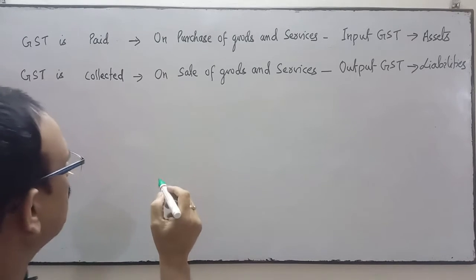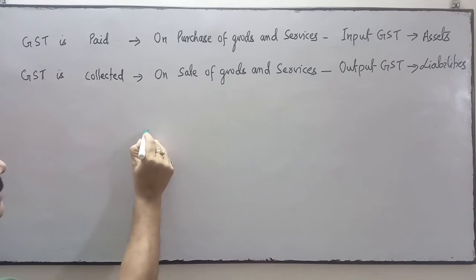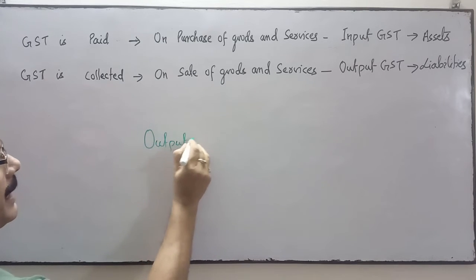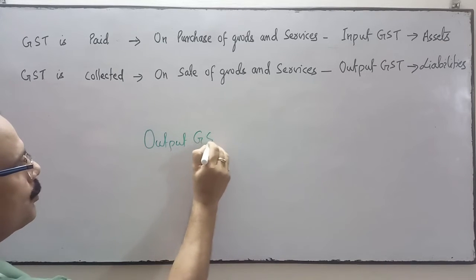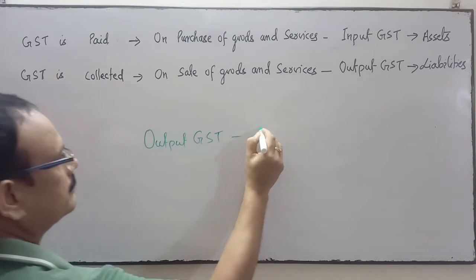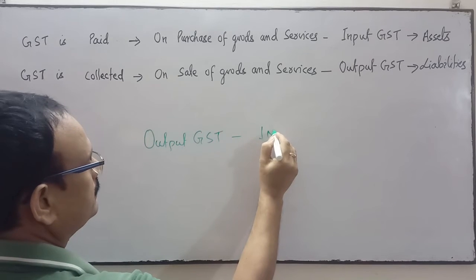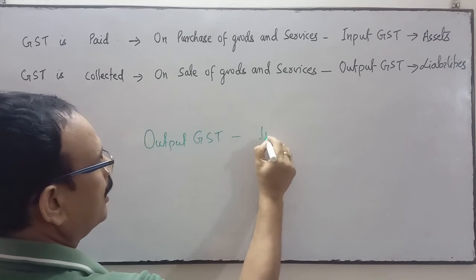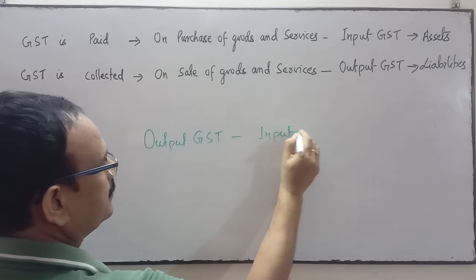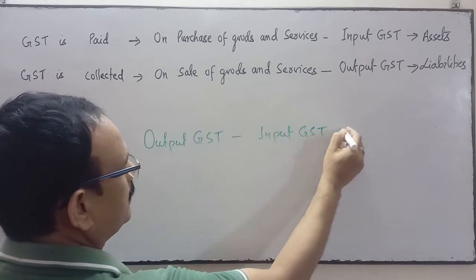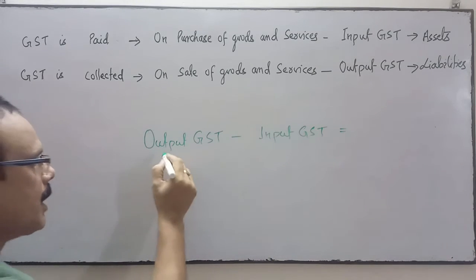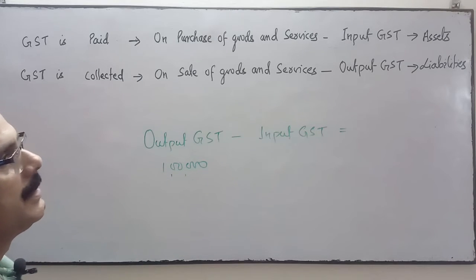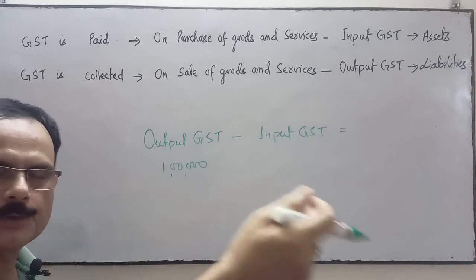Input GST will be adjusted with the output GST. Suppose our output GST is 1 lakh, meaning we have received GST on the sale of goods and services.